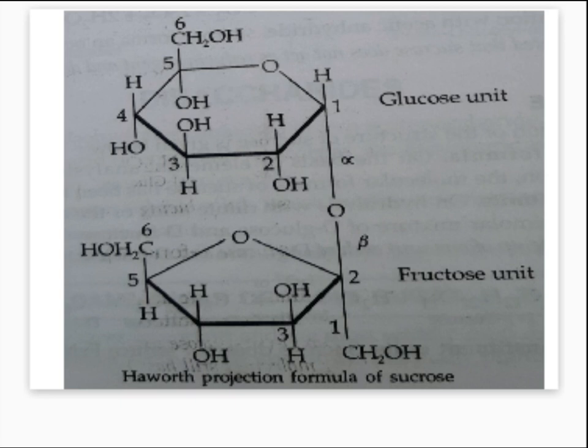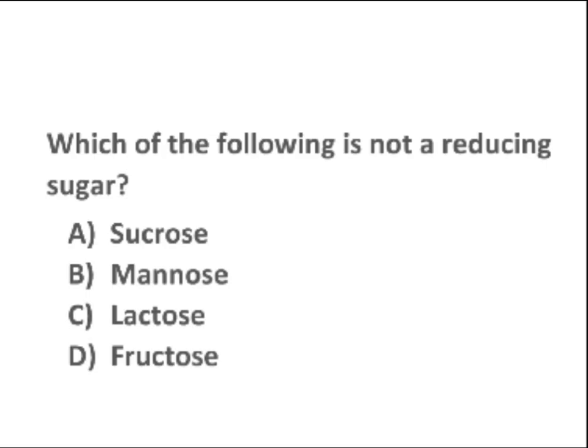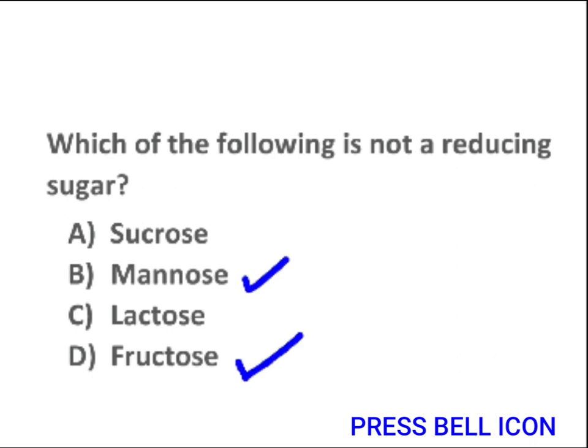Now let us move to the question again and try to find out the answer. So which of the following is not a reducing sugar? As far as mannose is concerned, it is a monosaccharide, so it is reducing. Fructose is a monosaccharide, so a reducing sugar.